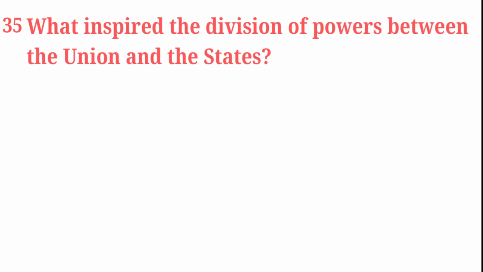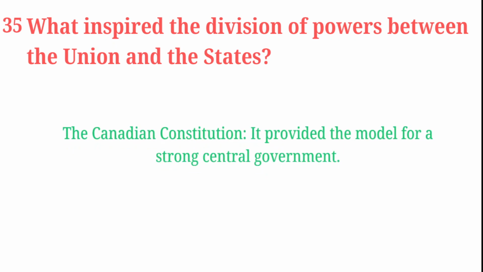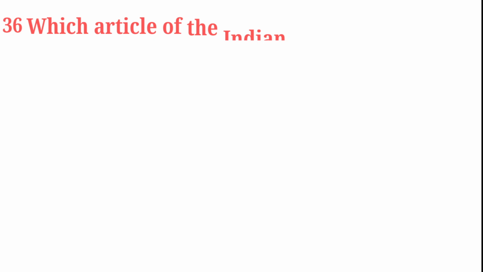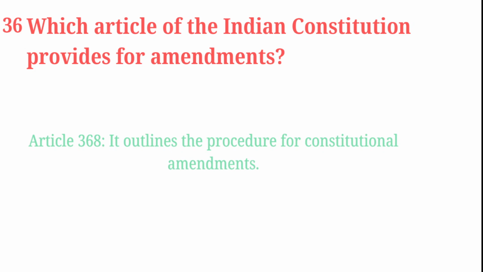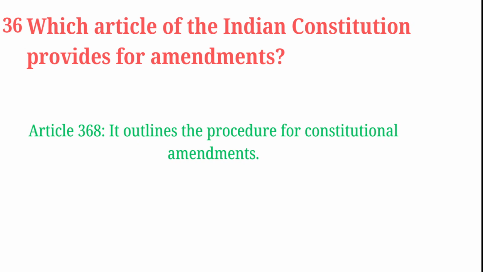What inspired the division of powers between the Union and the states? The Canadian Constitution. It provided the model for a strong central government. Which article of the Indian Constitution provides for amendments? Article 368. It outlines the procedure for constitutional amendments.